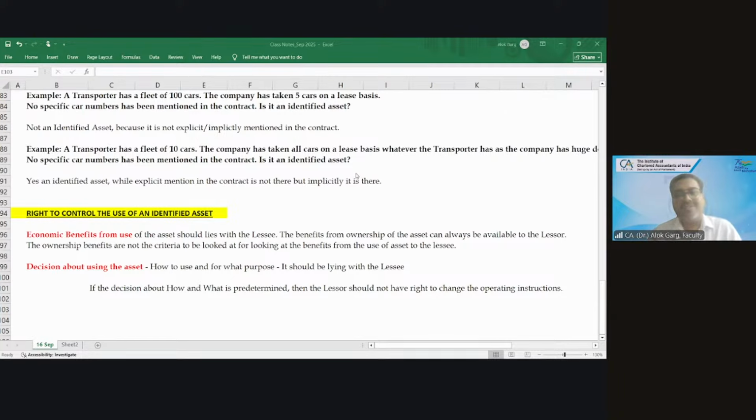Thank you so much, friends. Stay safe, stay happy. Just practice all the questions from ICAI study material up to the concept which I have already explained. So identified asset and right to control the use, please solve all the questions. While 80% of the questions I have already covered, whatever 20% is left, do that, and please revise the 80%.